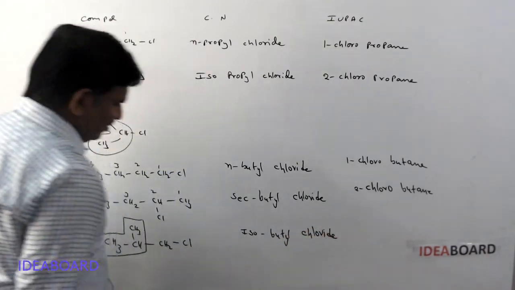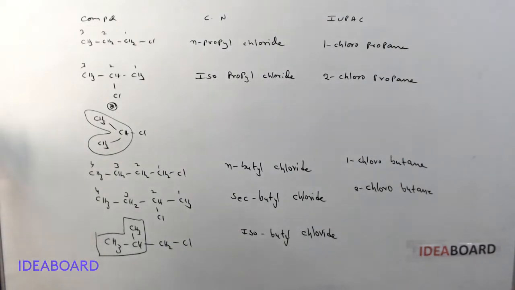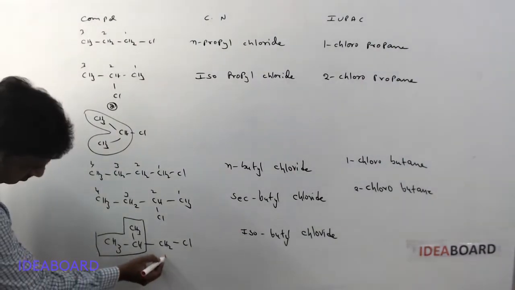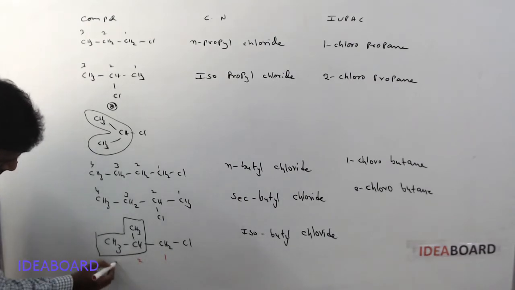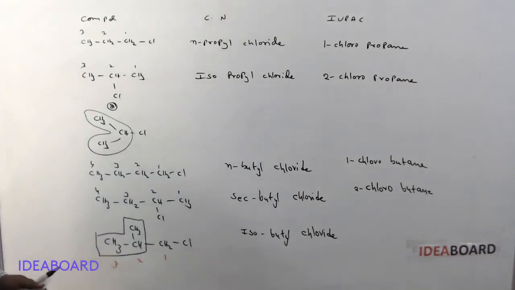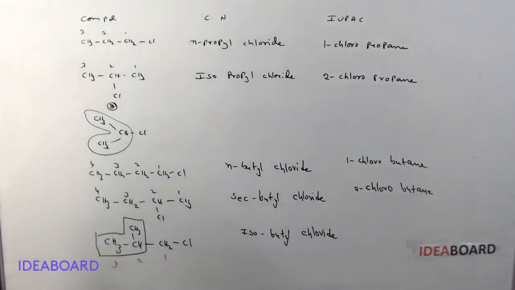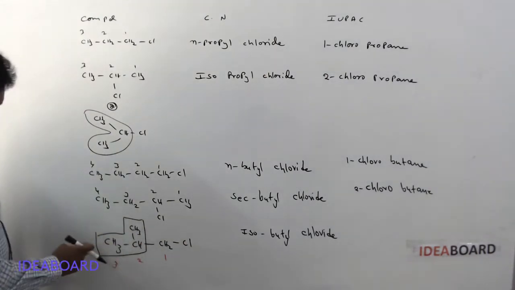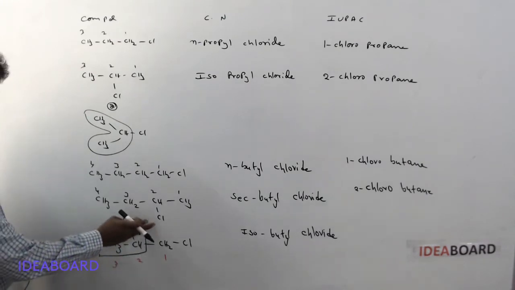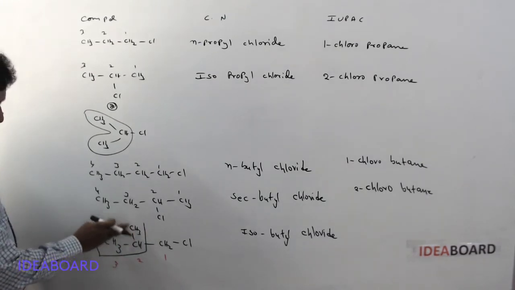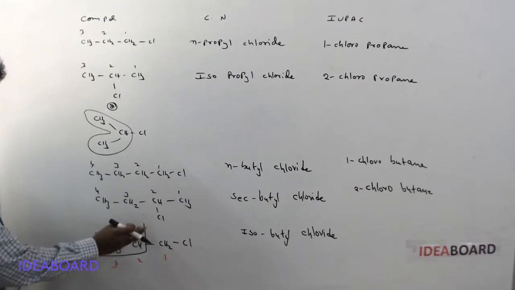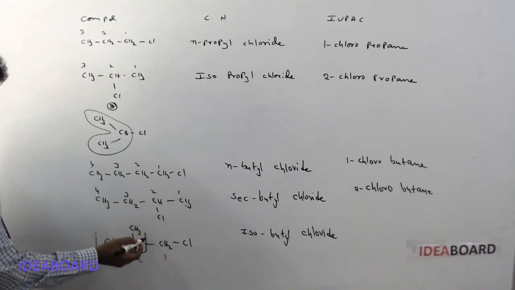For the IUPAC name, I will give the numbering: this is 1, this is 2, and this is 3. So there are three carbon atoms in the parent chain. This is not considered part of the parent chain; it is only the iso. Please remember that. So this is the parent chain.